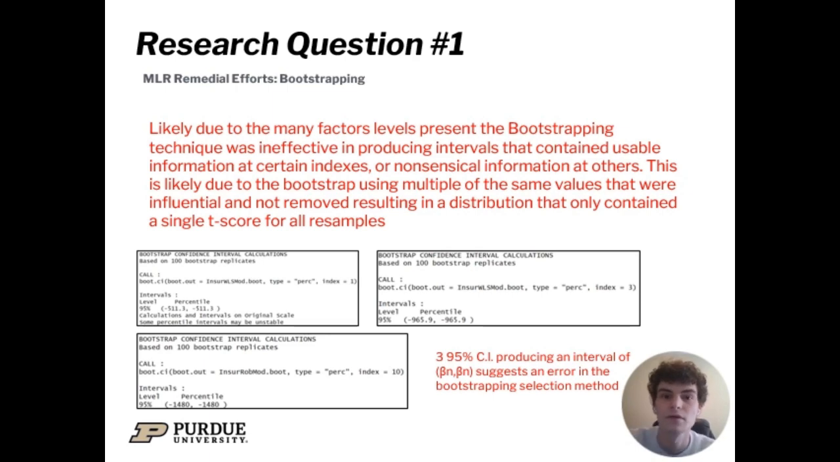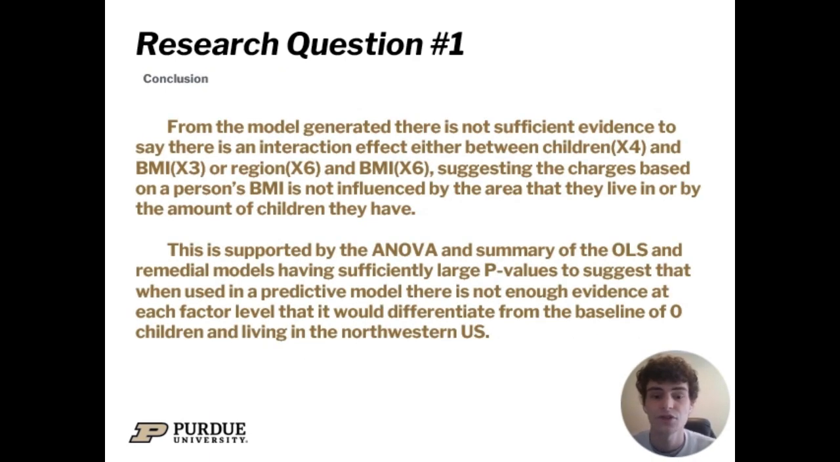In terms of research question 1, our conclusion is from the model generated, there is not sufficient evidence to say there's an interaction effect either between children and BMI or region and BMI, suggesting the charges based on a person's BMI is not influenced by the area that they live in or by the amount of children they have. This is supported by the ANOVA and the summary of the OLS model and their remedial models having sufficiently large p-values to suggest that when using a predictive model, there is not enough evidence at each factor level that it would differentiate from the baseline of 0 children and living in the northwestern US.